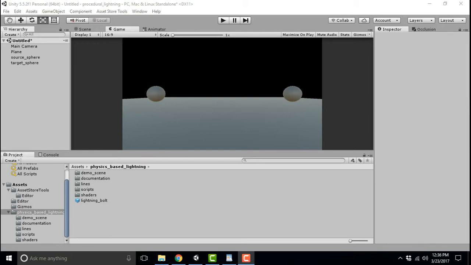Hi, this is Sean Carter, and I'm going to give you a quick rundown of the physics-based lightning effect and how to use it effectively.